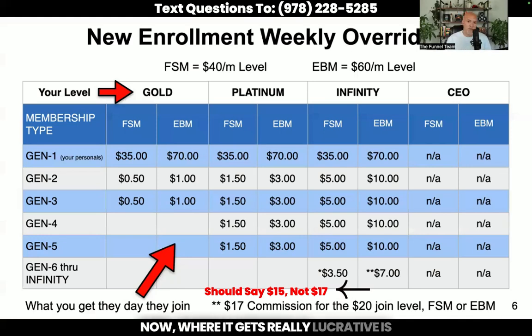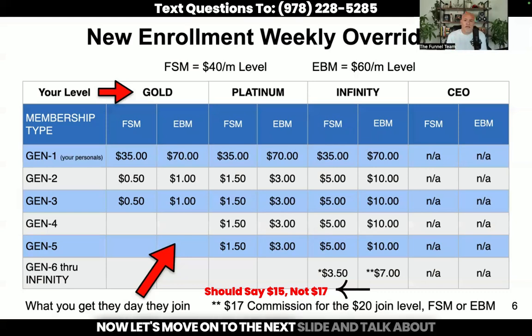Now, where it gets really lucrative is once you get up to Infinity, and I'm going to explain in a second how to rank up to gold, platinum, and Infinity, and it's actually quite simple. You can see that these bonuses can pay out really well. And picture once you get to Infinity and you're now getting paid through infinity, you can start to make a lot of money, all on the day that people join.